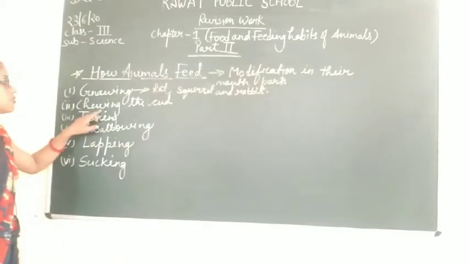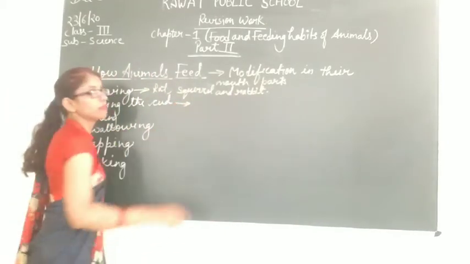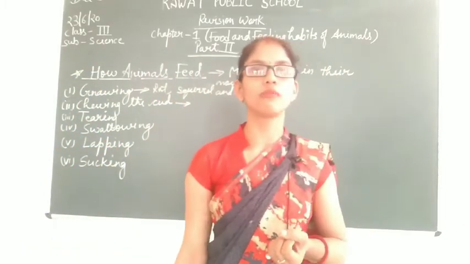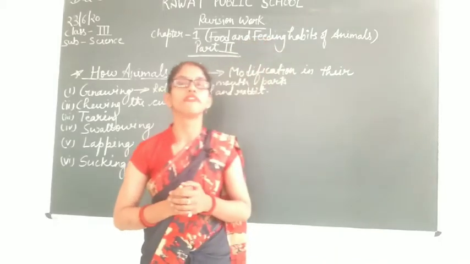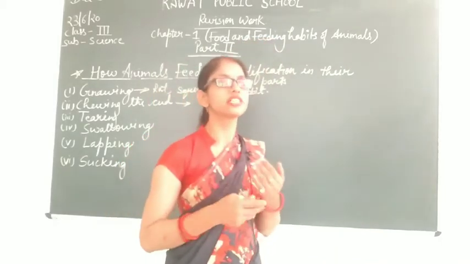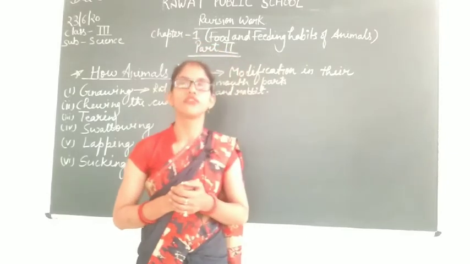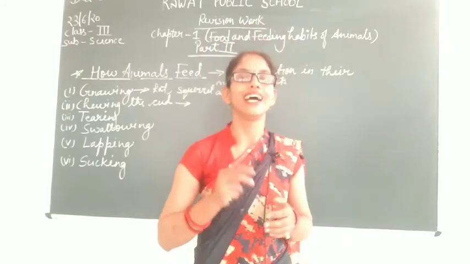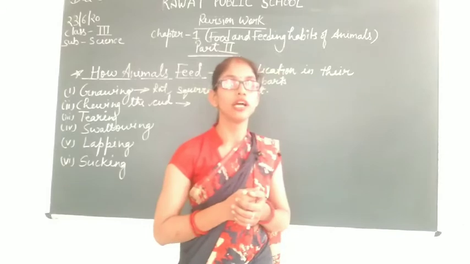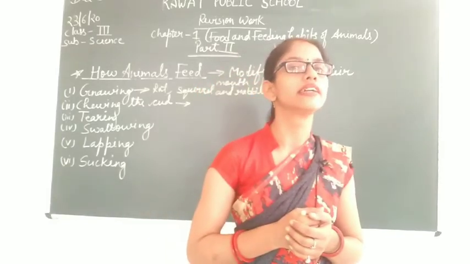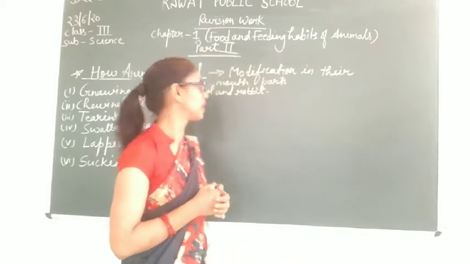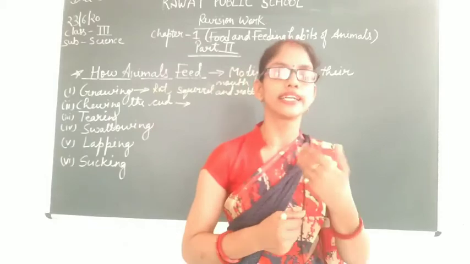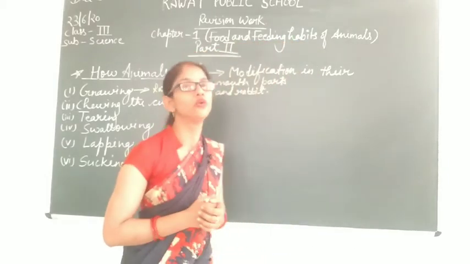The next is chewing the cud. Cud is the partially digested food. For example, if we talk about the herbivore animals like cow, buffalo, sheep, what they do? They first swallow their food without chewing it. बिना चबाए वो अपने फूड को swallow कर लेते हैं in the stomach, and later they bring it back into the mouth and chew it with their grinding teeth. And this process is known as chewing the cud, and cud is the partially digested food that is brought back into the mouth.